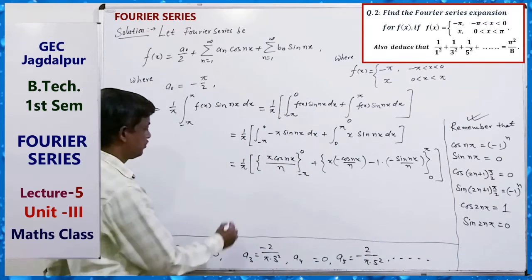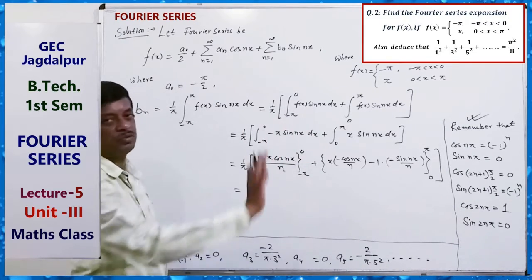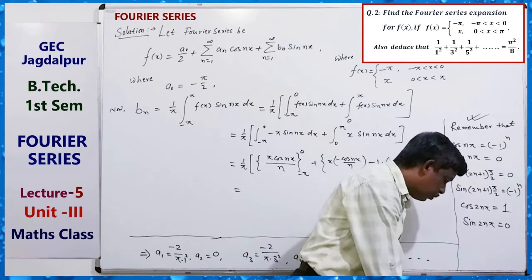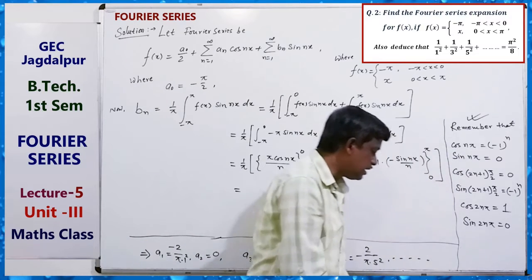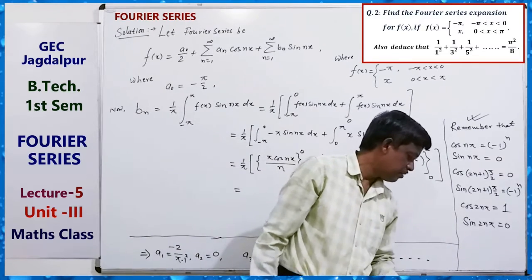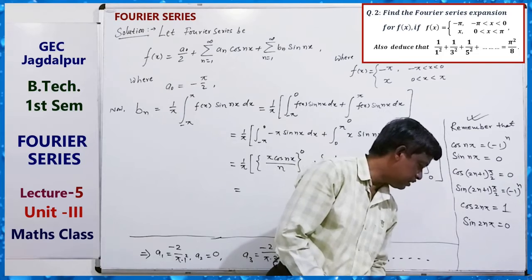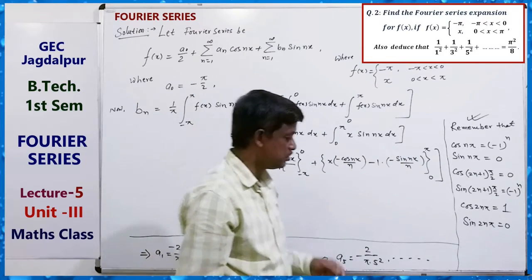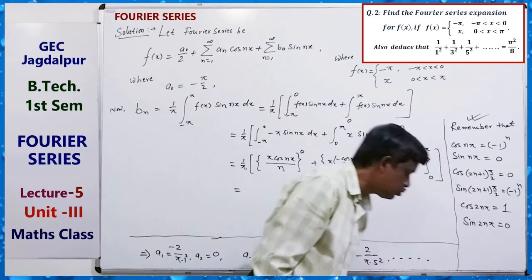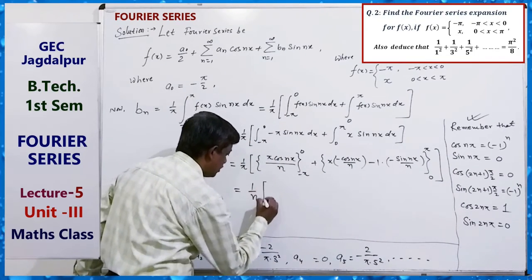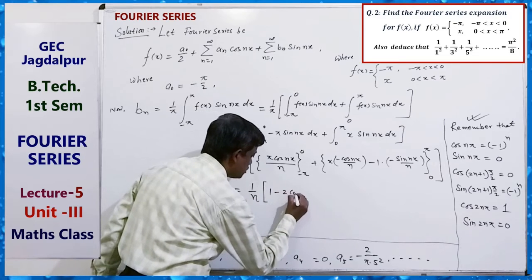Now also use the formulas and you can get the result: sin nx by n square, minus pi cos nx by n from minus pi to 0, which gives 1 by n (1 minus 2 cos n pi).